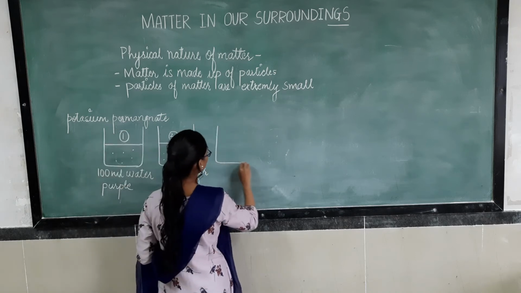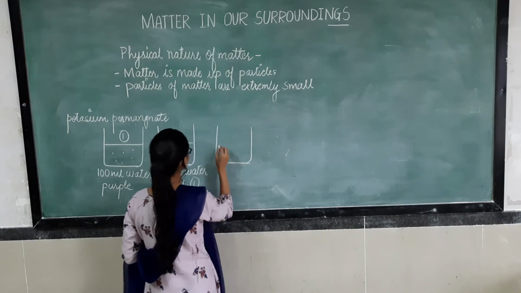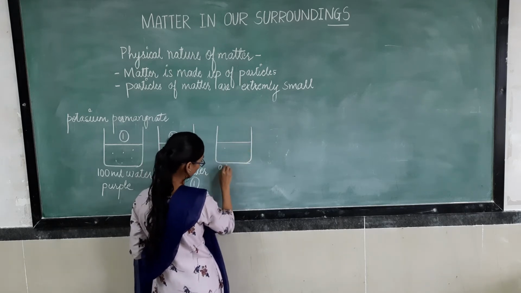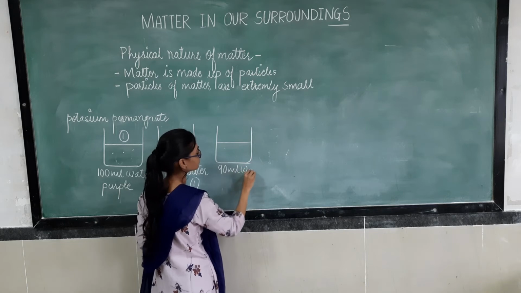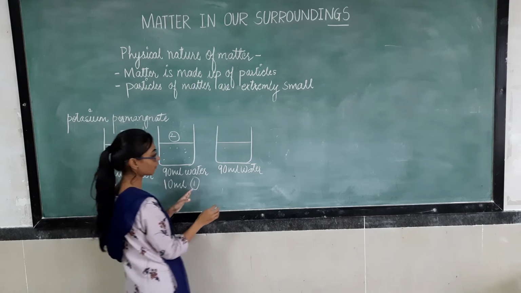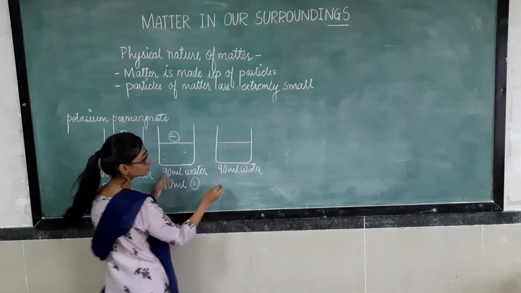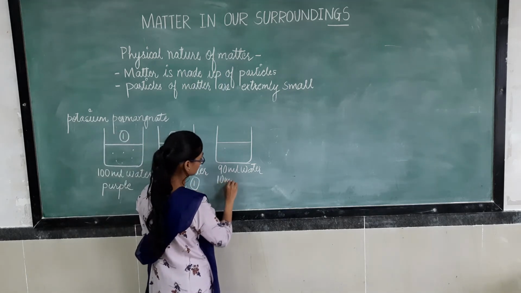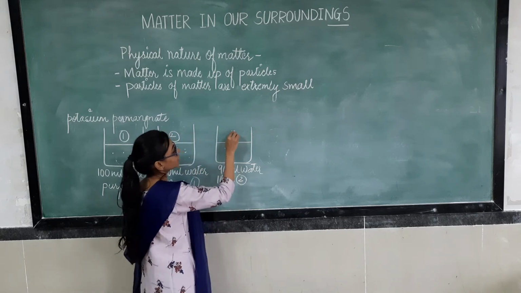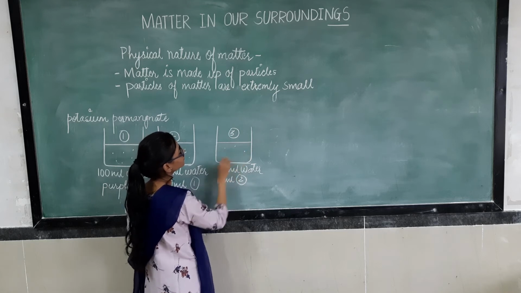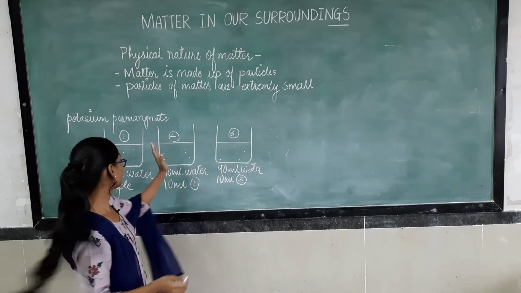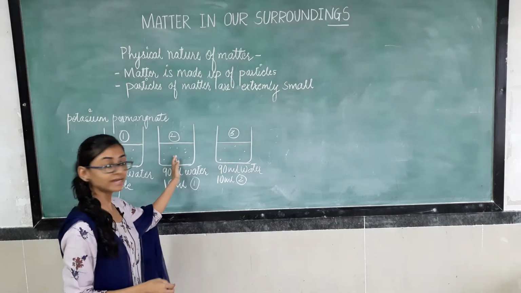Again take another beaker. Here also take 90 ml of water and 10 ml of solution from beaker number 2. Name this beaker 3, and what we observe here is that this solution is lighter than the previous solution, right?